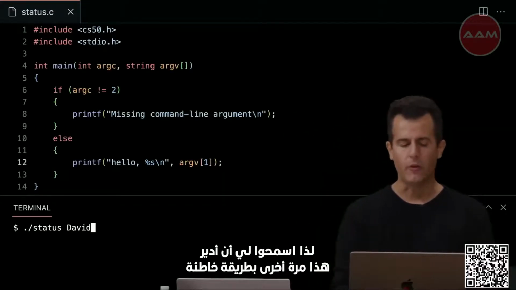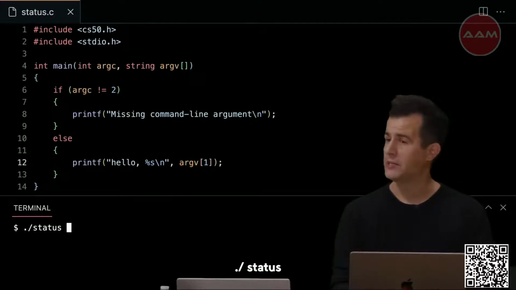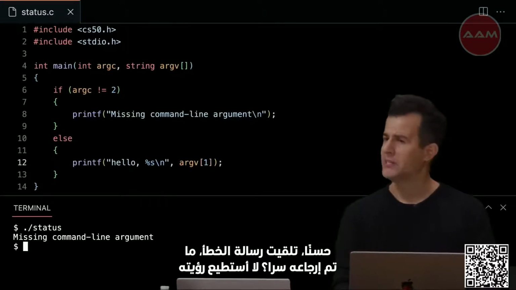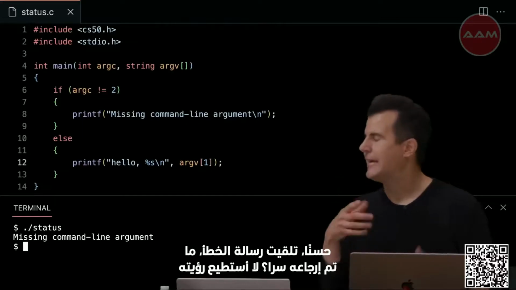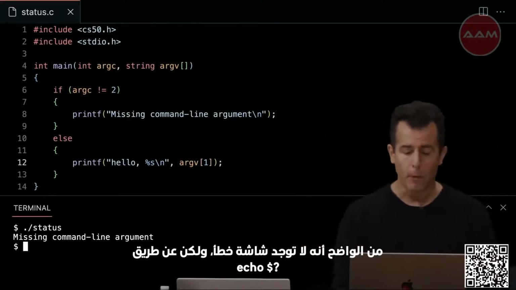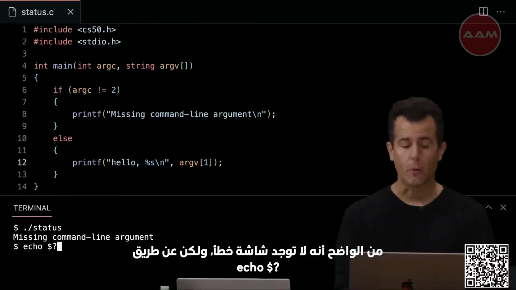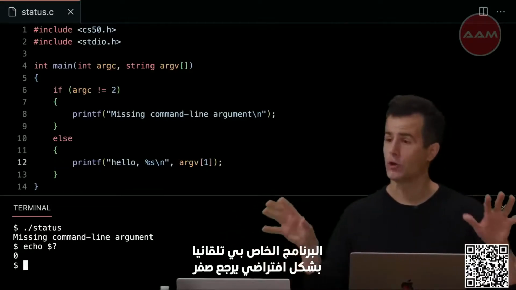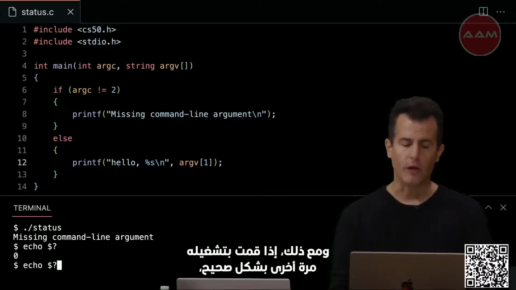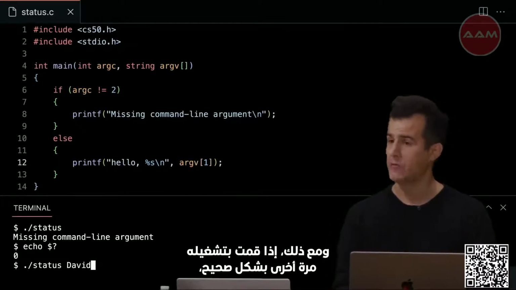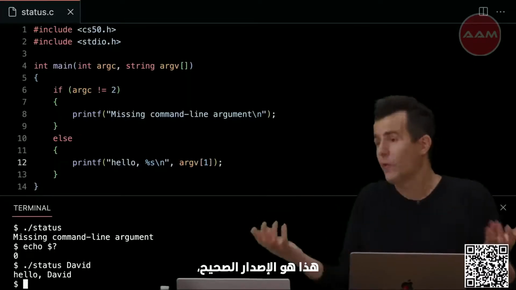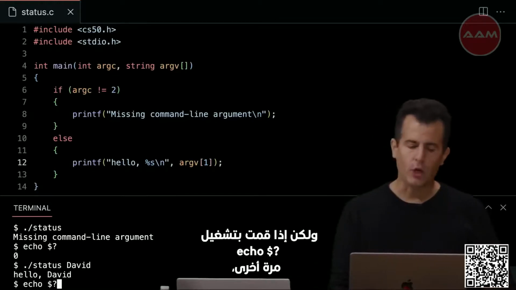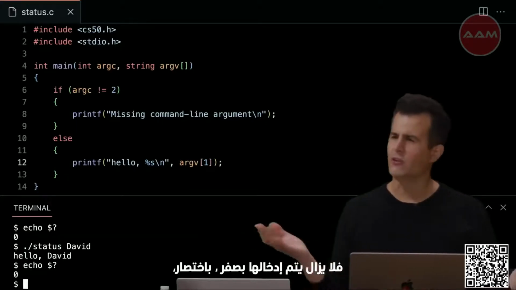So let me run this again the wrong way. ./status. OK, I get the error message. What was secretly returned? I can't see it. There's obviously no error screen. But by typing echo $?, I can see that my program automatically, by default, returns 0. However, if I run it again correctly, ./status David, this is the correct version. But if I run echo $? again, it's still 0.